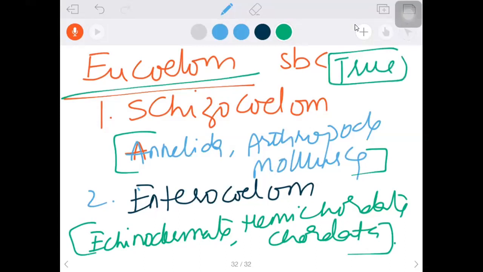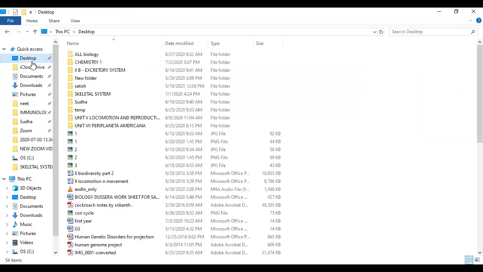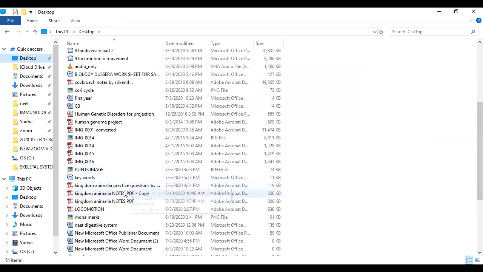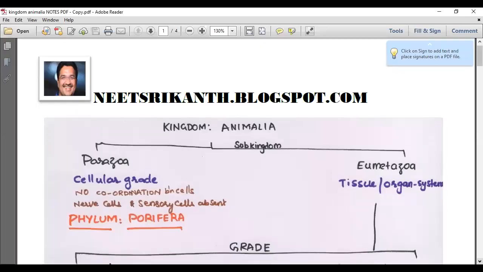So let's go back to our kingdom Animalia chart that we'll discuss. We have to see that particular chart. The final conclusion we will make there. Let me show you. So finally, we came to the end of this particular area.